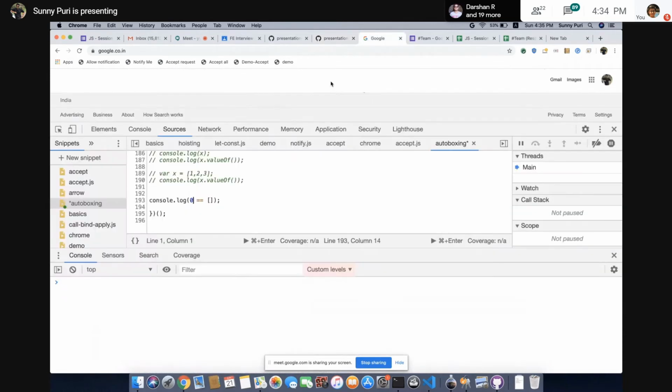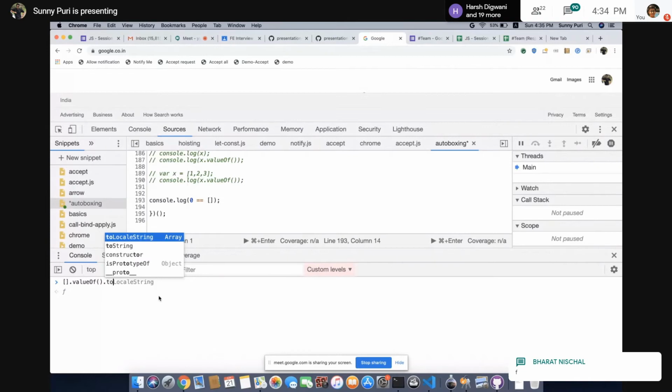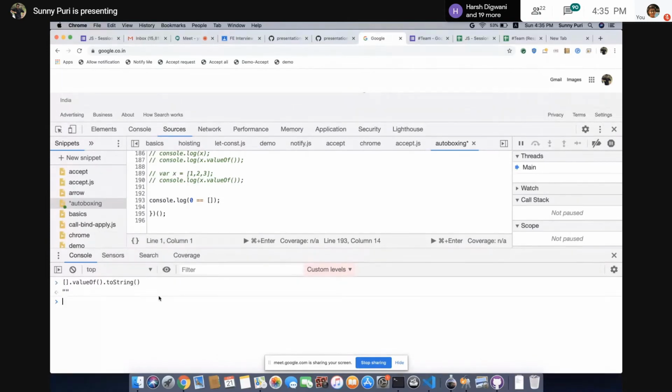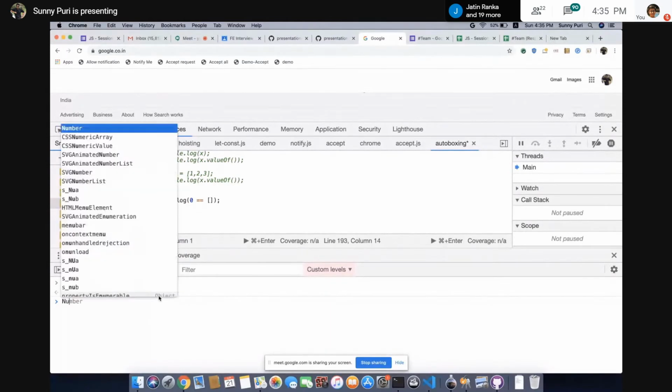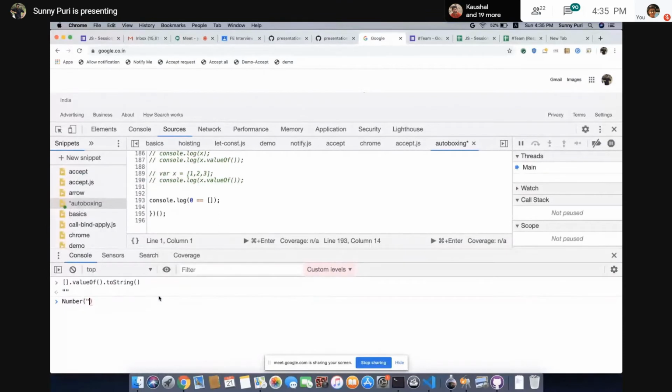Let's do it. Empty array dot valueOf, then toString. What are we getting? We are getting an empty string. And what if we convert an empty string to a number? We have seen, right? It will give 0, and 0 is equivalent to 0. This is clear.